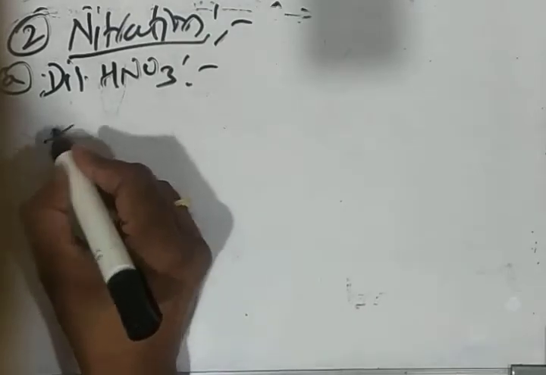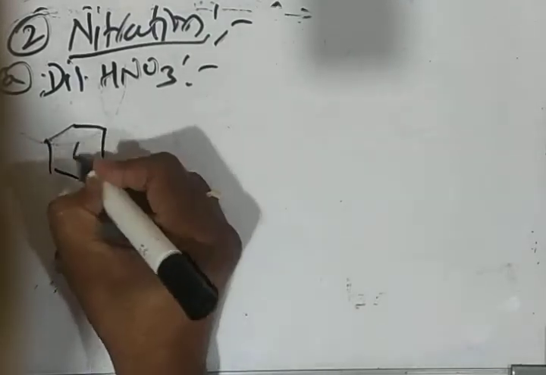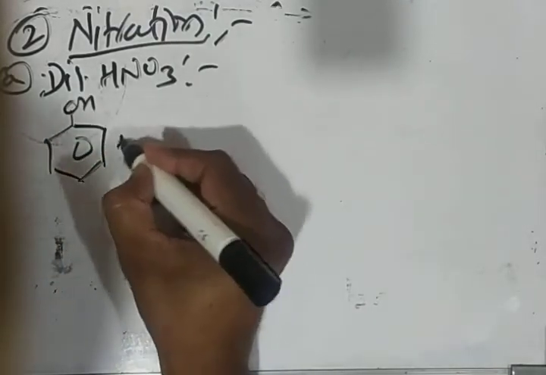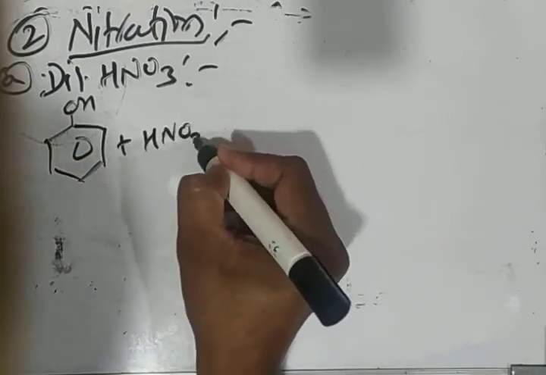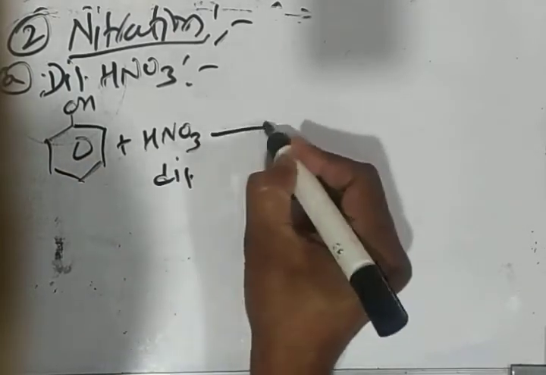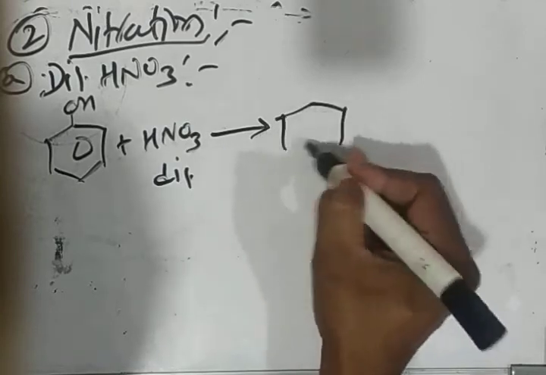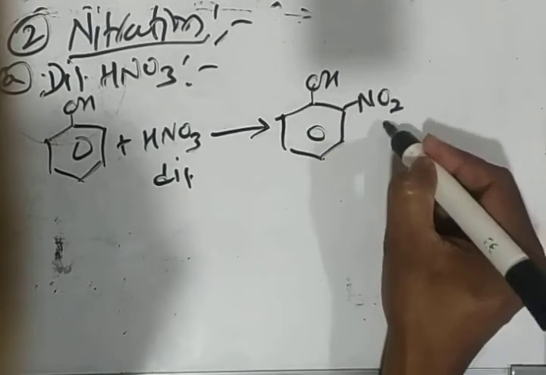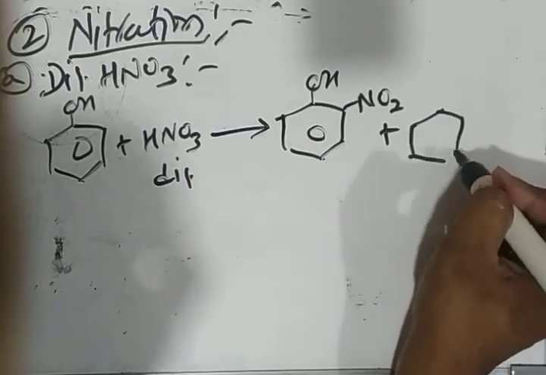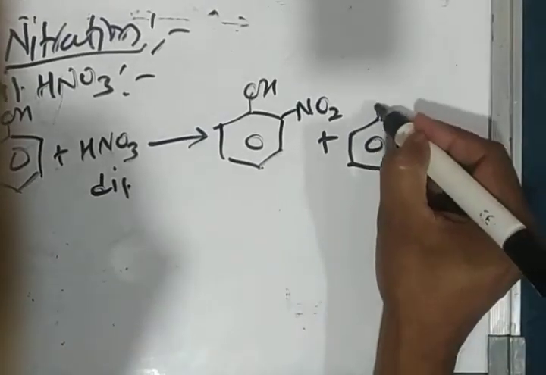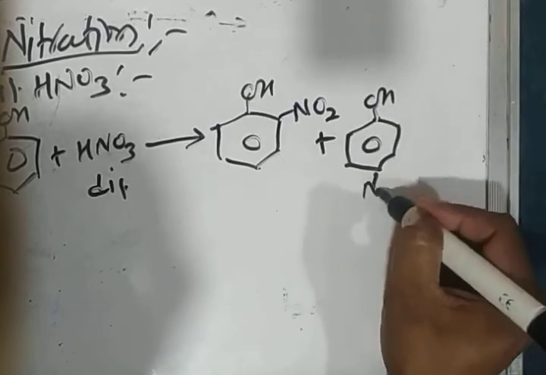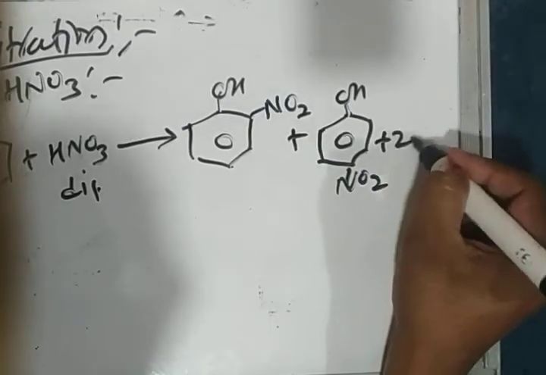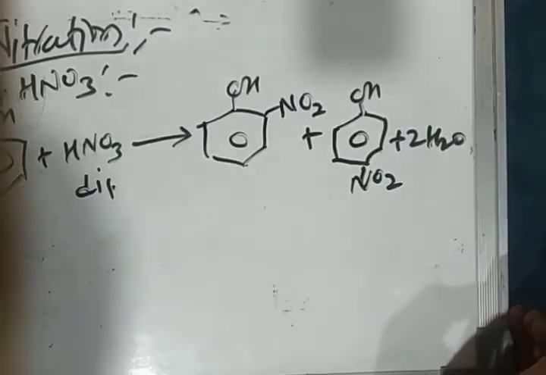In this, mononitration occurs, that is, phenol on reacting with dilute nitric acid undergoes mononitration, giving a mixture of orthonitrophenol and paranitrophenol along with water.